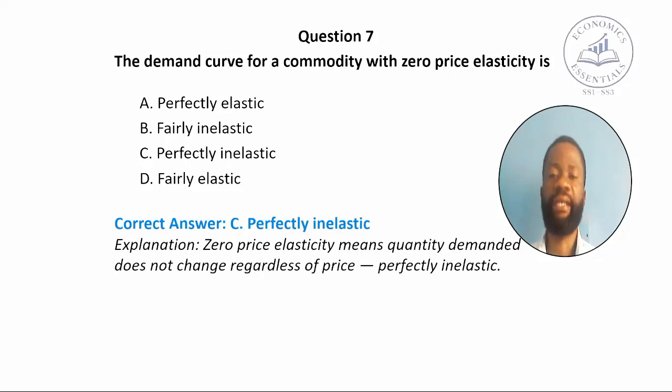The correct answer to the question is C. Perfectly inelastic. Zero price elasticity means quantity demanded does not change regardless of the change in price, and that makes it perfectly inelastic, meaning that irrespective of the change in price of the commodity, the demand remains the same.